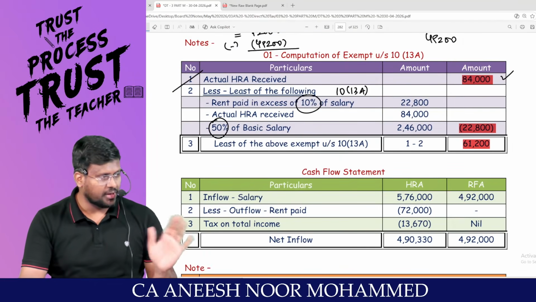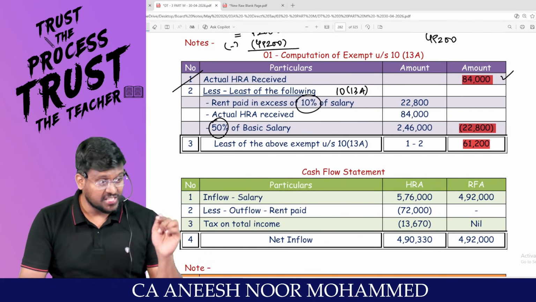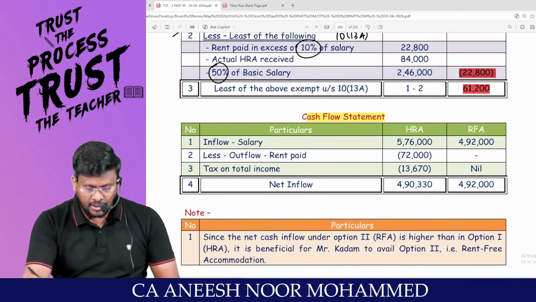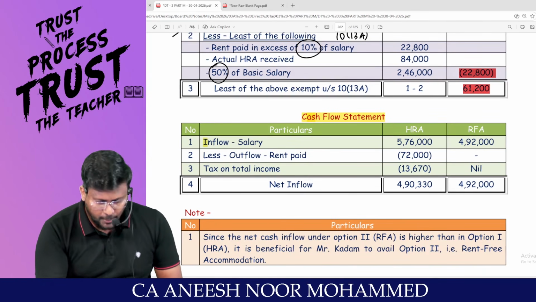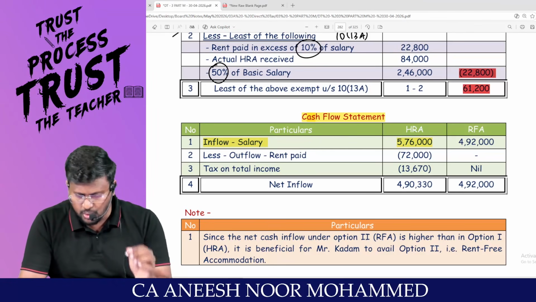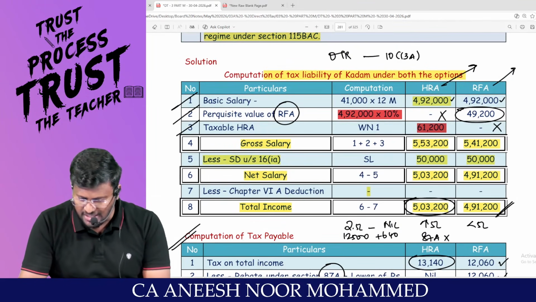But the decision should not be taken based on that. The question specifically said to take the decision based on the cash flow statement. Am I right, sir? So if you are an employee, you will be getting a monthly salary. Sir, your monthly salary will be 5,76,000 if you are traveling through HRA.